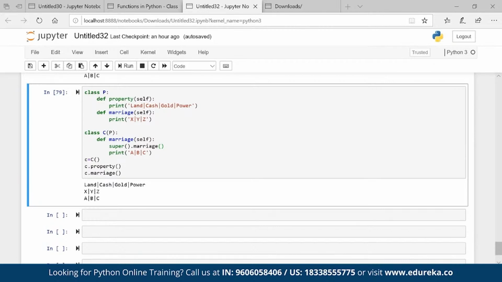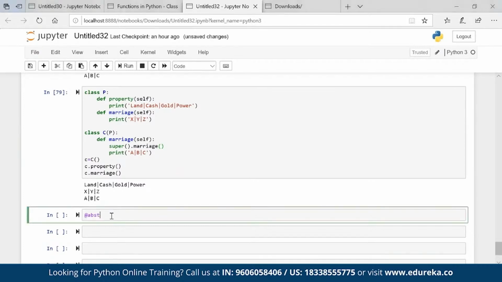There is a command called the @abstractmethod decorator. There is a concept of decorator. So to create an abstract method, we use abstractmethod like this to declare that. And this abstractmethod decorator is present in the ABC module. You have to call the ABC module. And the child class which we have is responsible for the parent class implementation. Okay, so the child will give the property.